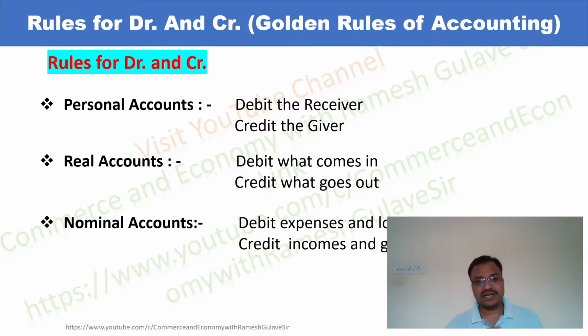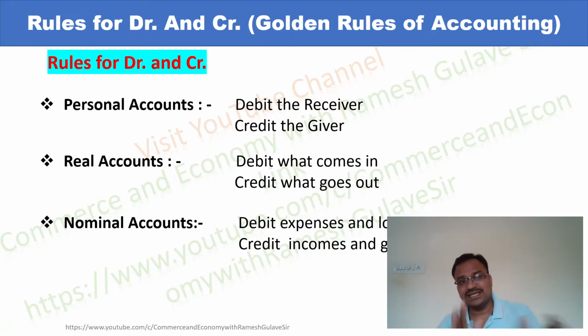Now let us move on to the next type of account, which is nominal account. The rule for nominal account is debit expenses and losses and credit incomes and gains. All expenses and losses will be debited. Like if we pay the salary, we will debit the salary account. If we pay the insurance premium, we will debit the insurance premium account, right? So debit expenses and losses and credit incomes and gains. If we receive income in the form of commission, we will credit the commission account, right?